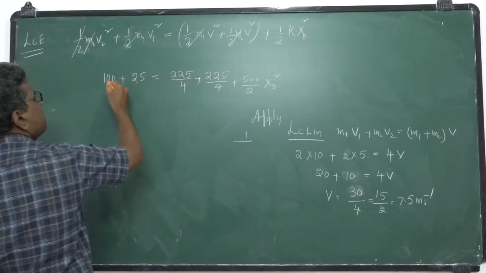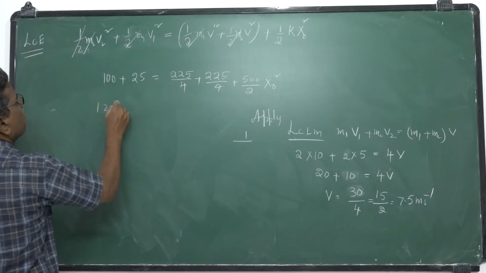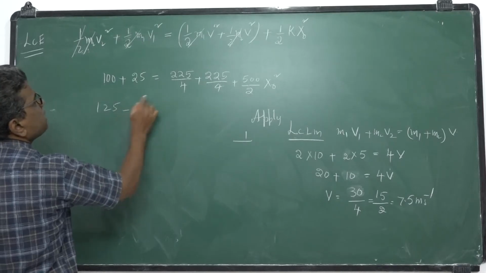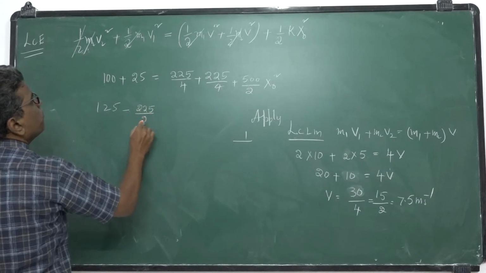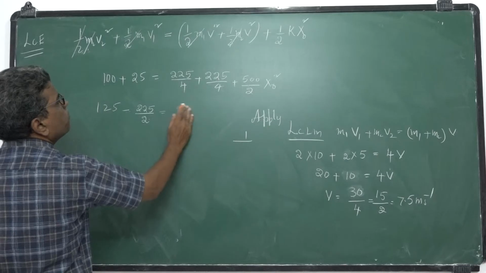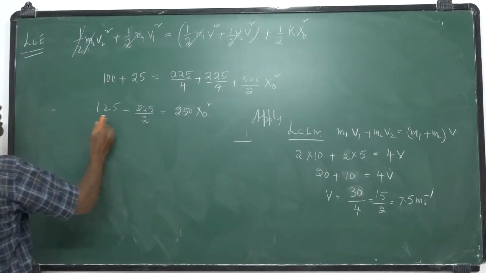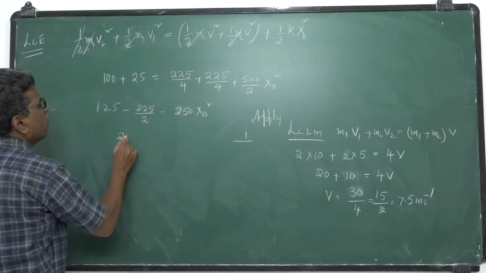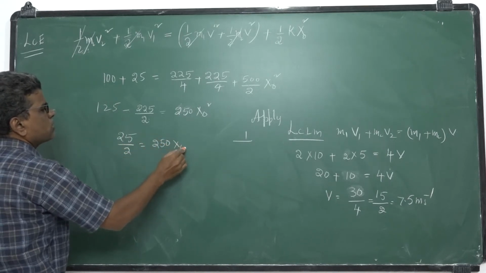So you simplify this and you will get x naught. 125 minus 225 by 2, these two added, I will bring this one, 500 by 2, 250 x naught square. 250 minus 225, 25 by 2 is equal to 250 x naught square.